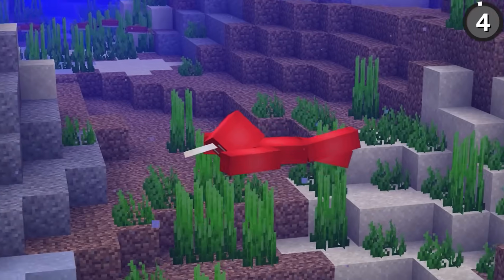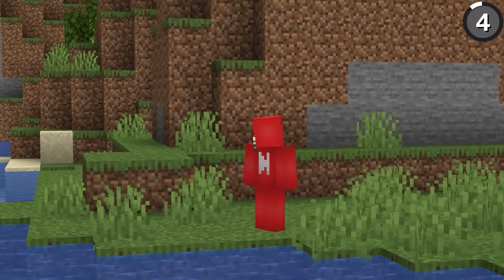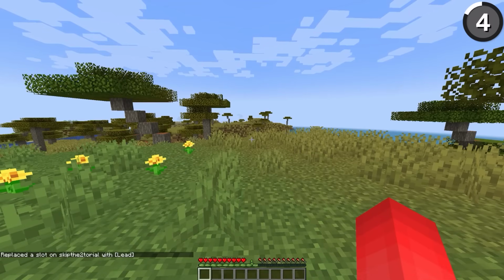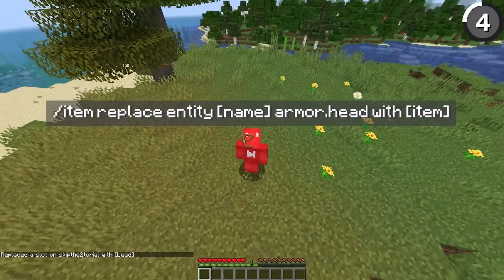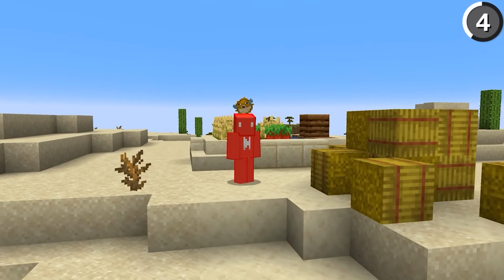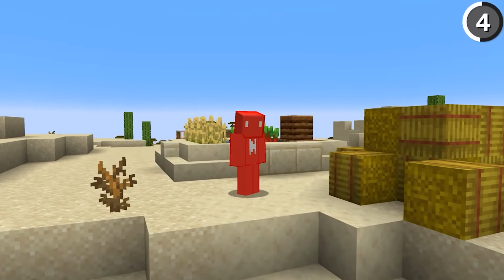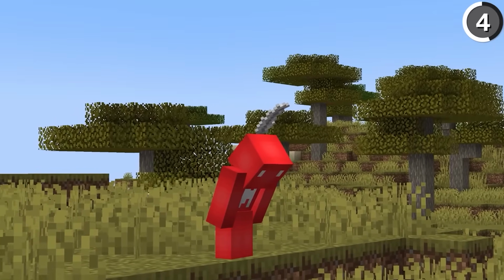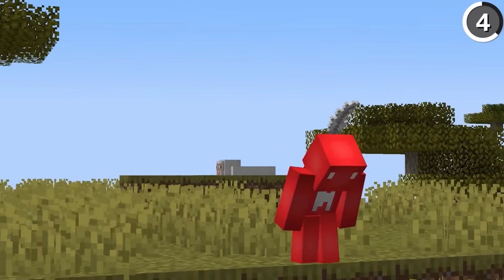There are actually over 1,000 hats that are coded inside of Minecraft, and this is due to the /item command. See, by doing /item replace, you can put any item in the game into your head armor slot. Now, not all of them are winners. Like a pufferfish on your face probably isn't the prettiest, but certain items have little details coded to make them more interesting. Like for example, feathers or leads.